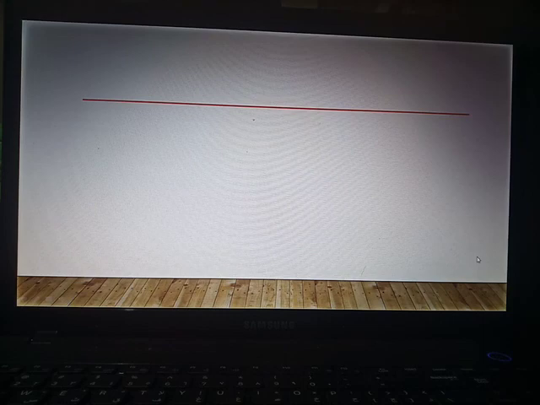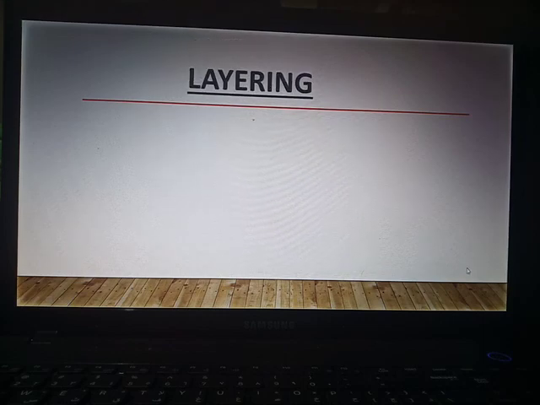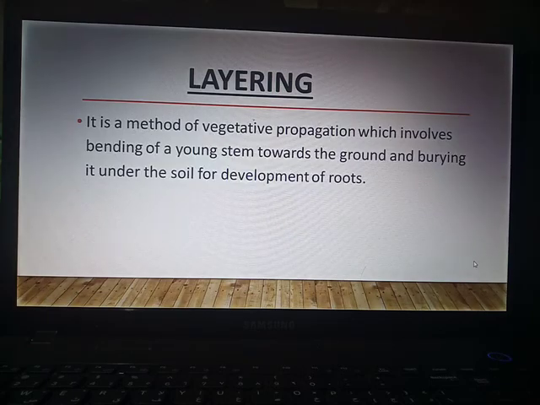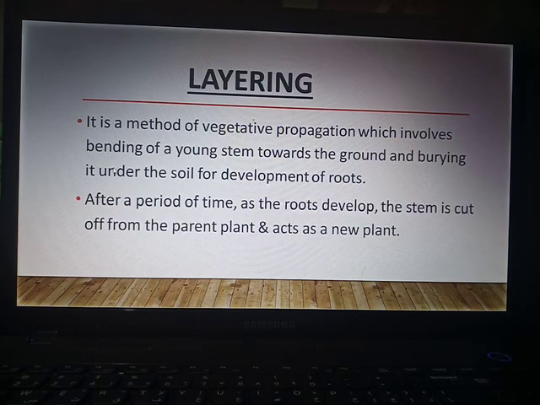So let us discuss layering. Layering is the second method of vegetative propagation, which involves bending of a young stem towards the ground and burying it under the soil for development of roots. Generally, in layering, a stem of a young plant is buried inside the soil for development of roots to grow a new plant.